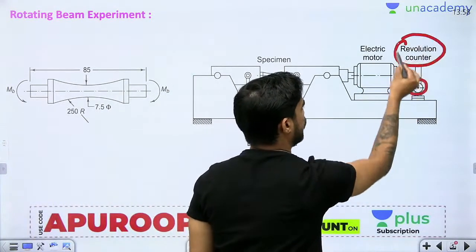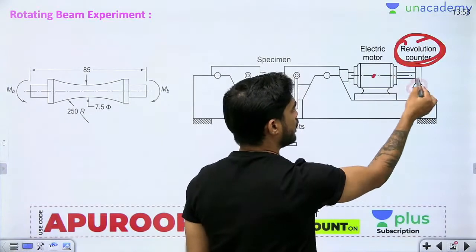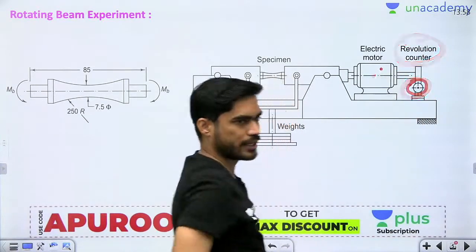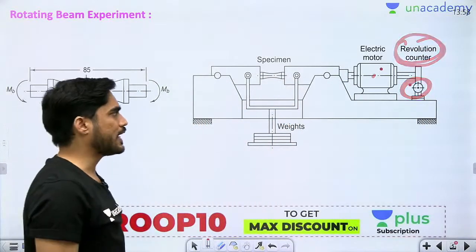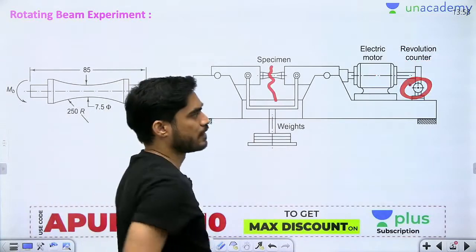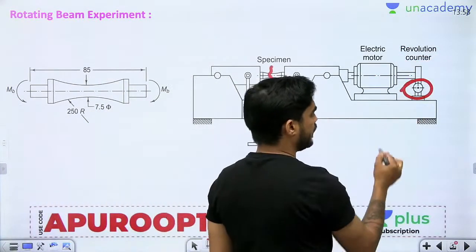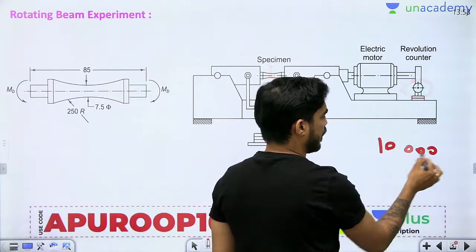This is the revolution counter, meaning how many times it rotated, it is counting the number of revolutions. So let's say after 10,000 cycles it breaks, so the revolution counter will give me the reading 10,000 cycles.